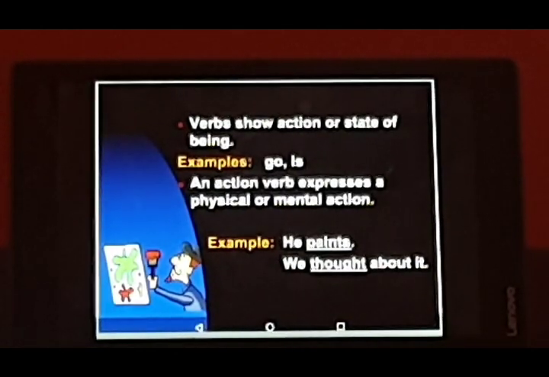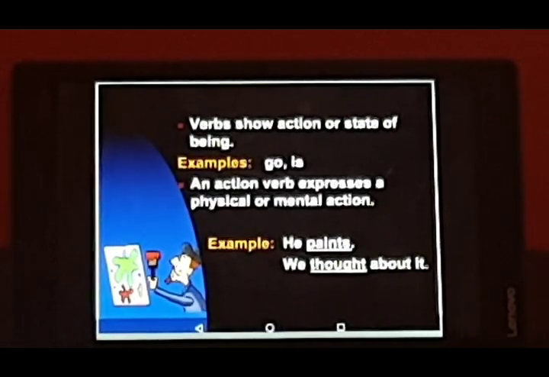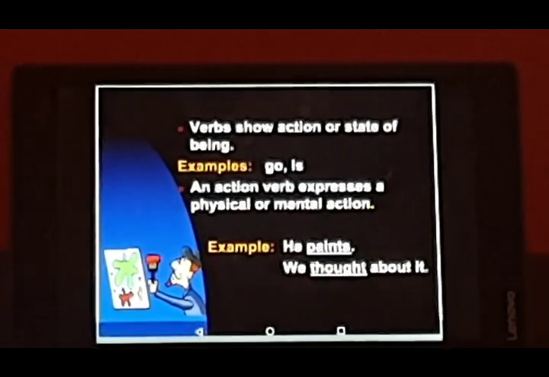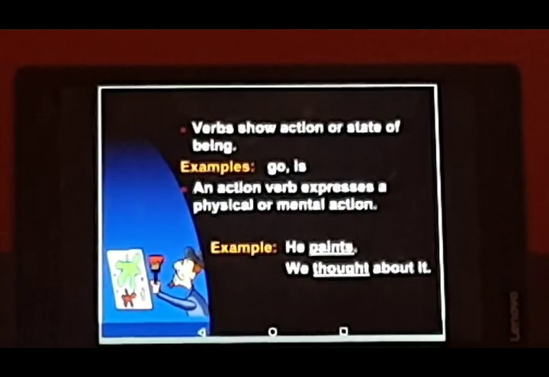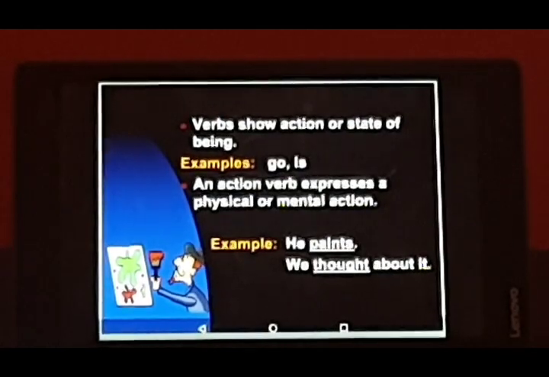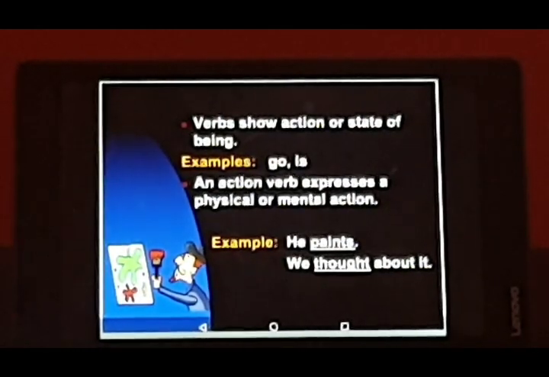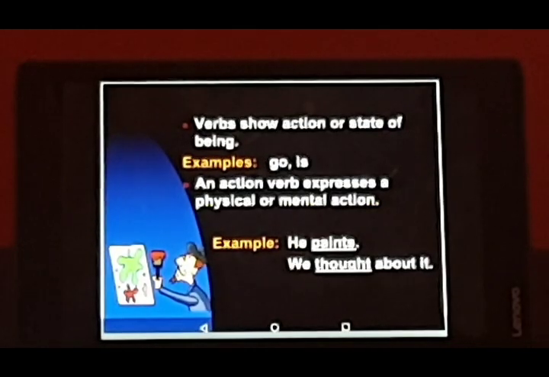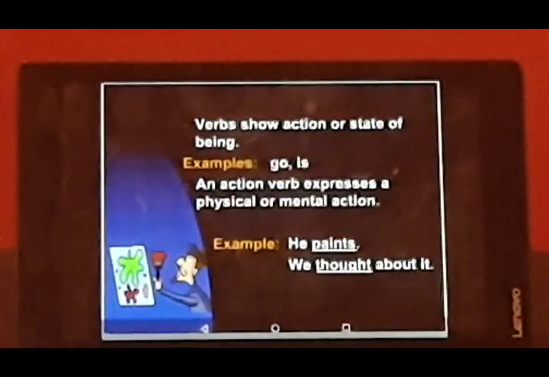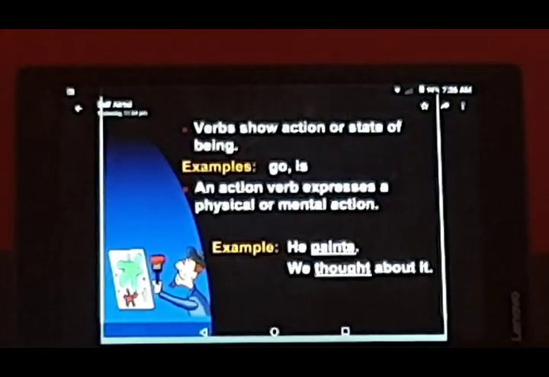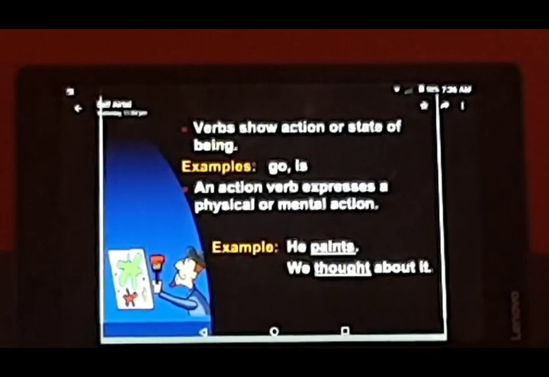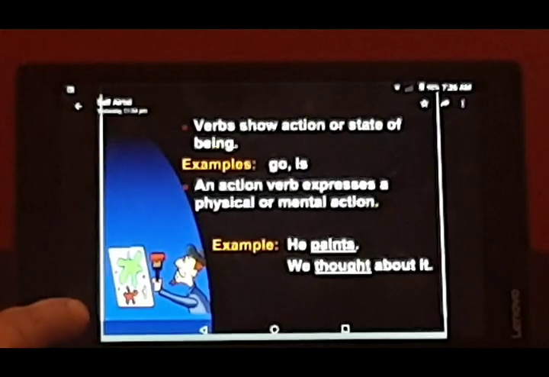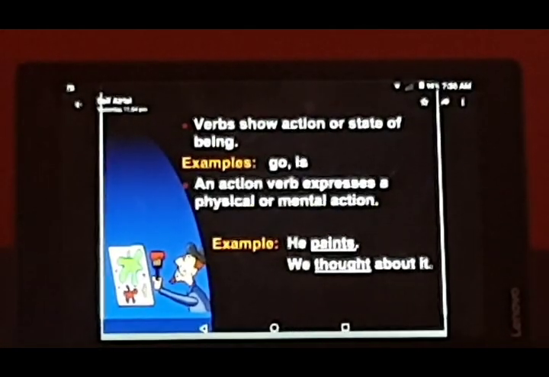So let's go to the definition of the verbs first. What are verbs? Like I said, when I ask children about verbs, the only definition most of the children give me is that they are doing words. So yes, they show action. They are action words, and they show a state of being. State of being of the verb. What does it mean? What state or condition the noun is in. I'll be telling more about this definition of the verbs as we go further.